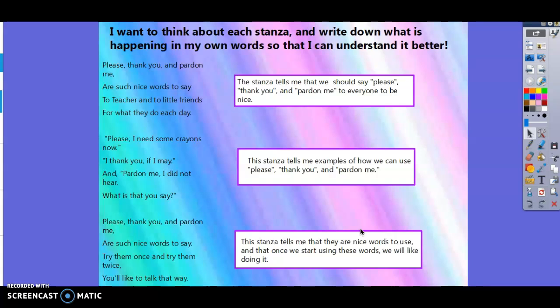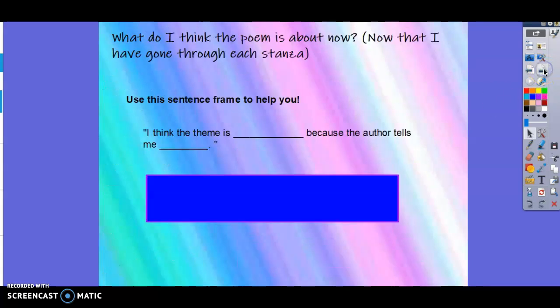So now, guys, my thing that I'm going to start to do is think, what do I think the poem is about now? Now that I've gone through and understand what each stanza is talking to me about, I can really think, okay, what is the whole thing about, and what is the author trying to get me to learn? What is that theme? Now, oftentimes, theme is just 1 or 2 words. It's not often or always a long sentence. Most of the time, you can describe it in 1 or 2 words. So here's a sentence frame that I told you about earlier that we're going to use. It says, I think the theme is blank because the author tells me blank. It's a good way to keep your thoughts together.